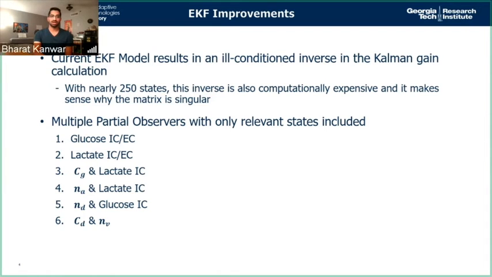However, with nearly 250 extra states, especially added with this new model, the inverse to compute for the Kalman gain is computationally expensive and is also singular. So in order to ameliorate this problem, we're going to use multiple partial observers with only the relevant states included for each state that we actually want to observe.